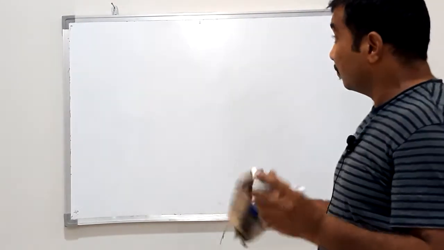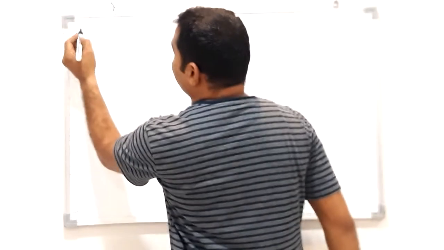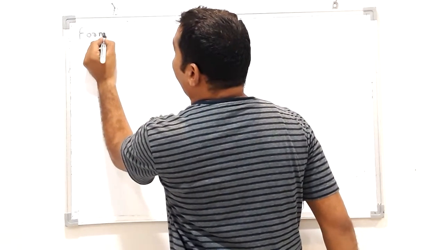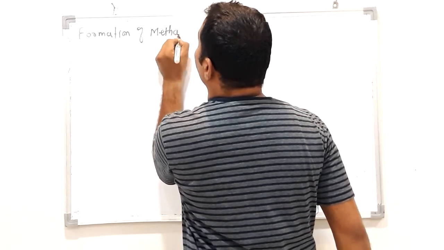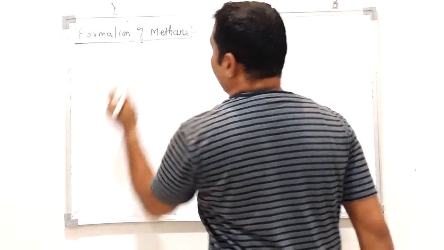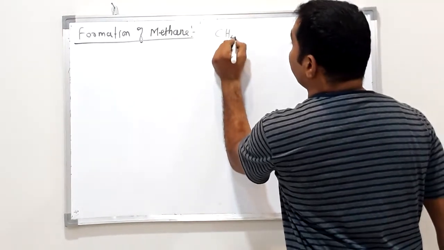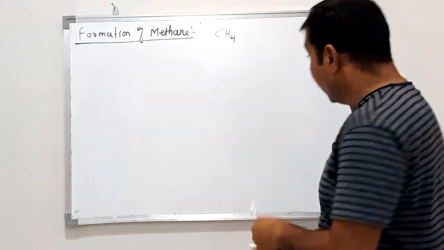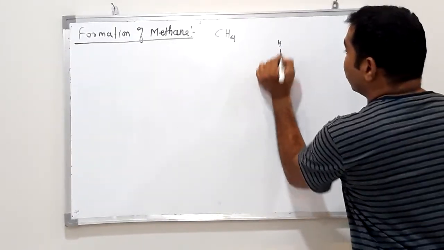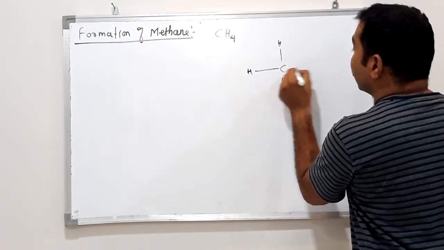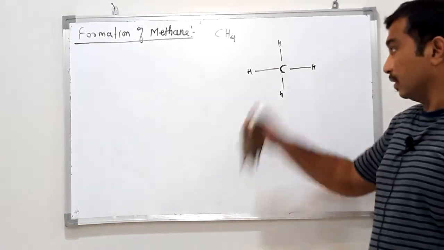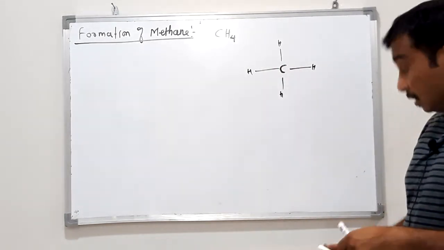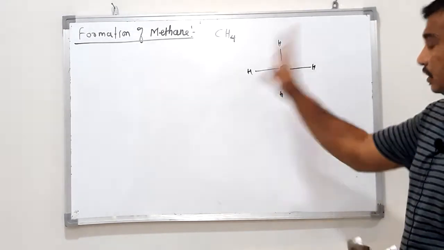Now, using this concept, I will try to describe the formation of the methane molecule. How does this methane molecule form? Methane molecule is CH4. In methane, carbon has formed 4 sigma bonds with 4 hydrogens. This is the structure of methane. Now, how this methane forms, that I want to discuss.